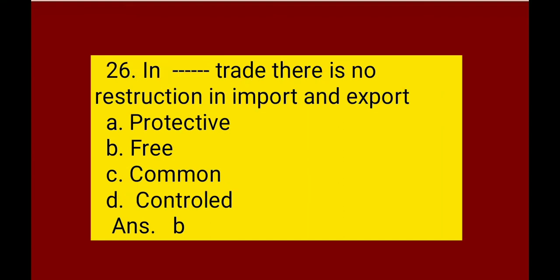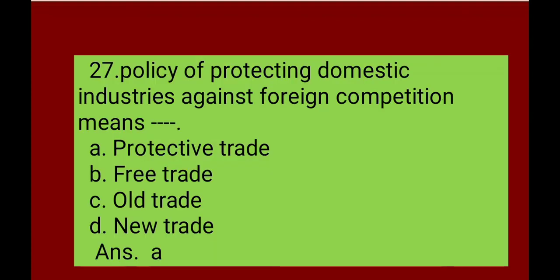Next, in dash dash trade, there is no restriction in import and export. Protective trade, free trade, common trade, control trade. Correct answer is B. In free trade, there is no restriction in import and export. Next, policy of protecting domestic industries against foreign competition means protective trade, free trade, old trade, new trade. Correct answer is A, protective trade. The policy of protecting domestic industries against foreign competition means protective trade.